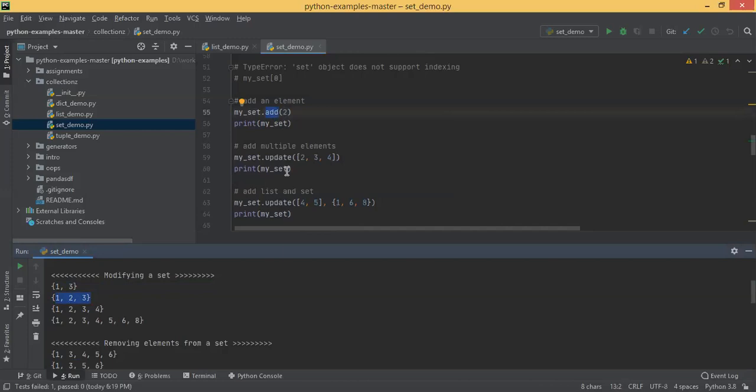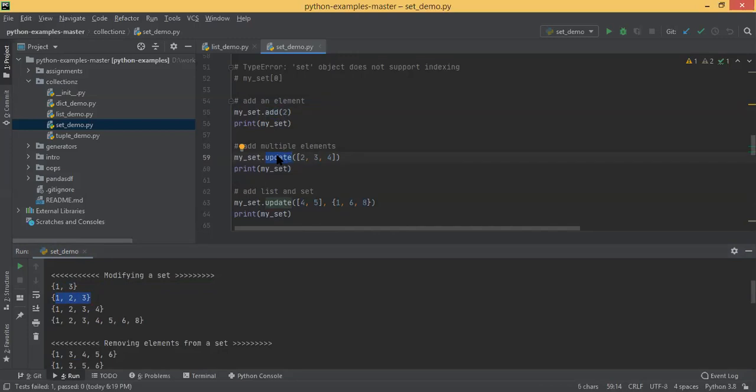Then you are calling add multiple elements. For adding multiple elements, you saw update. There in list, what you saw? Extend. In list, you saw append and extend. Append is to append one element. Extend is to extend multiple elements, or extend with a list.